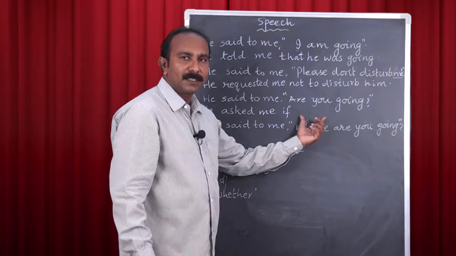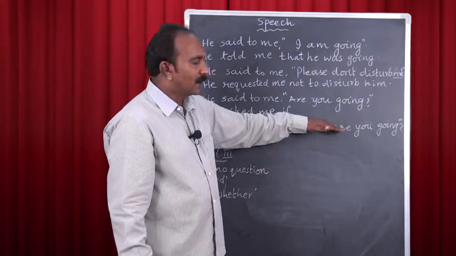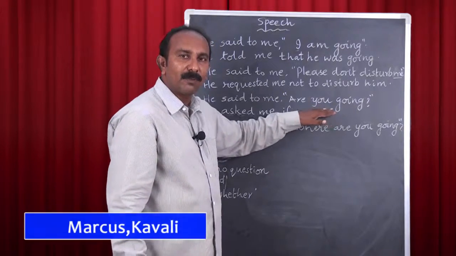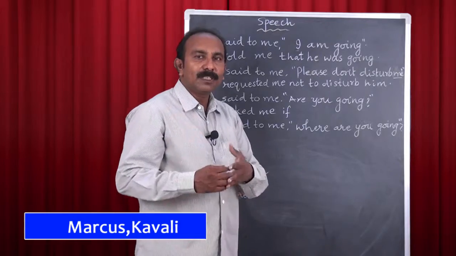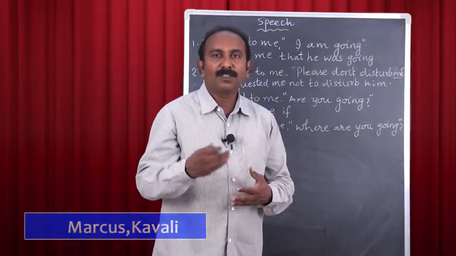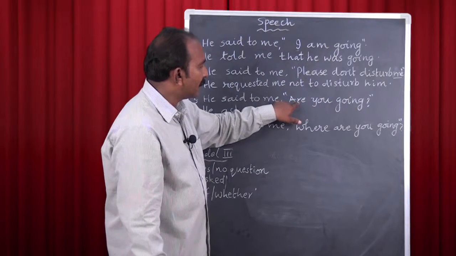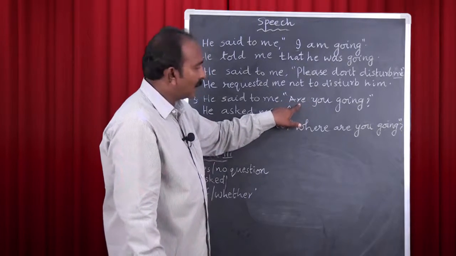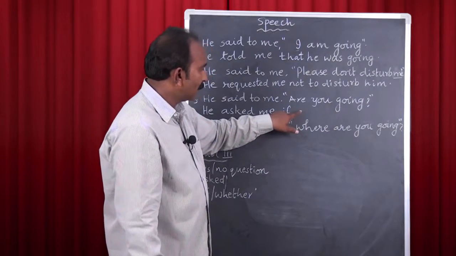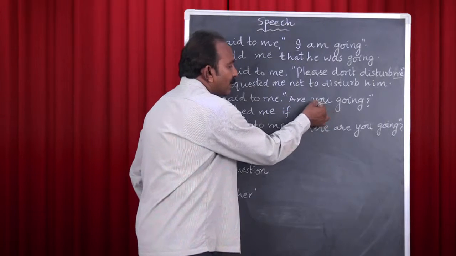In the indirect speech, there are no questions. All the sentences in indirect speech are statements. So we have to change this into the form of a statement. And how can we change the question into the form of a statement? If you remember the difference between a statement and a question, in a statement we use the helping verb after the subject, but here in a question this helping verb is used before this subject. And as I told you, there are no questions in the indirect speech. We have to change this into the form of a statement. We have to change this subject first.